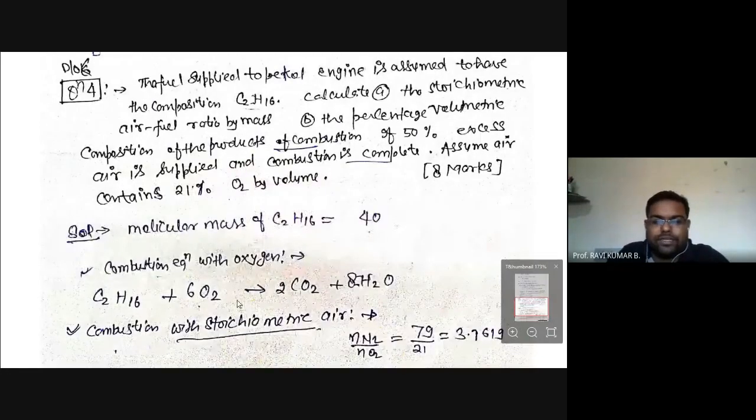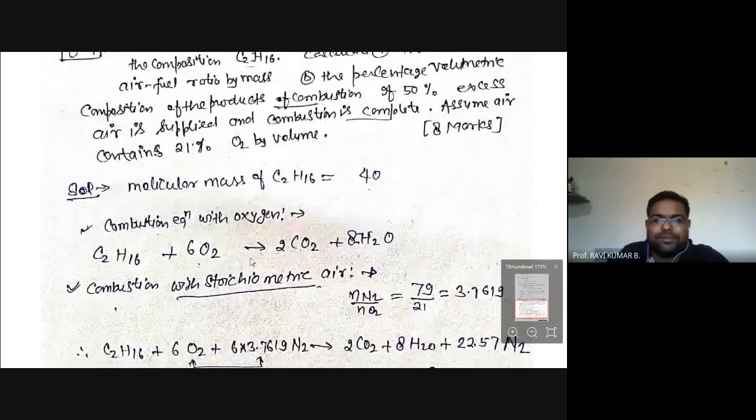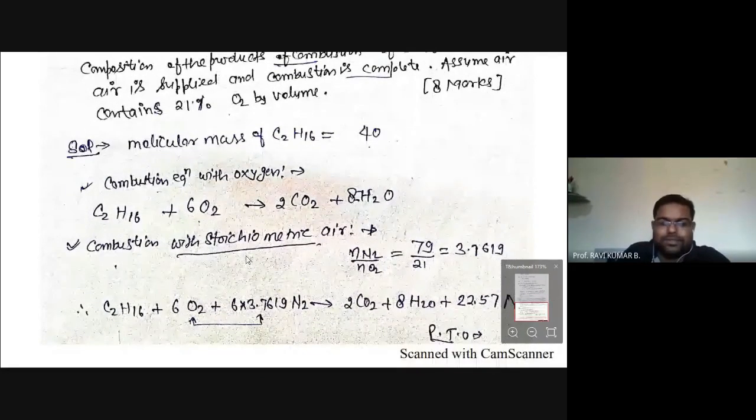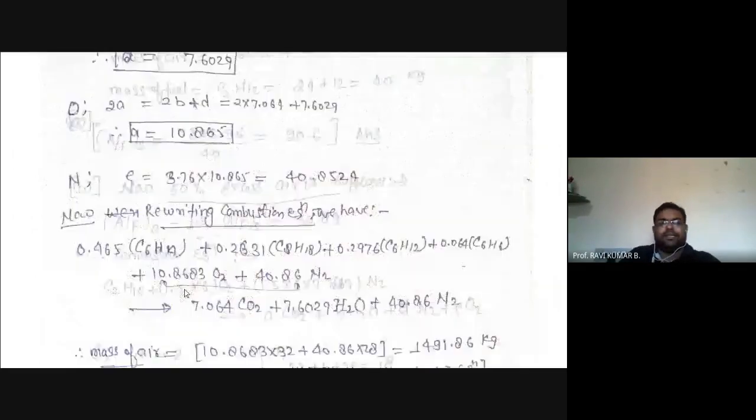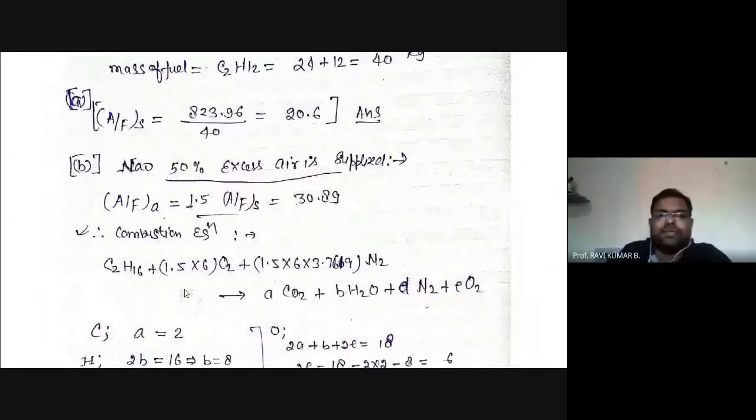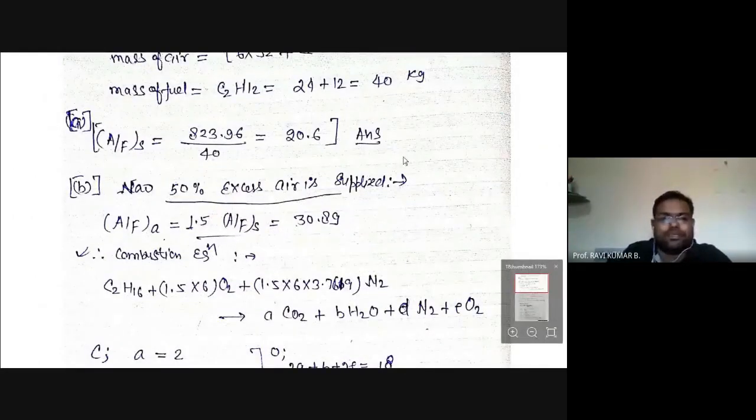So for air, nitrogen also you add here: 3.76 times the N2 term will come here. So 3.76 times N2. Then finally, in the combustion products it will also be N2. So now the air component is O2 and N2. Together you find them out and divide by the fuel; this will give the stoichiometric air fuel ratio. So that can be calculated. It is coming around 20.6.